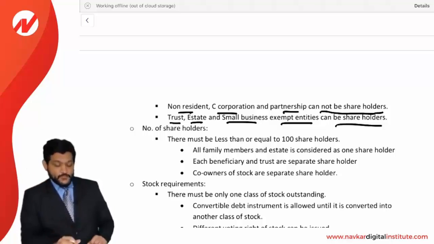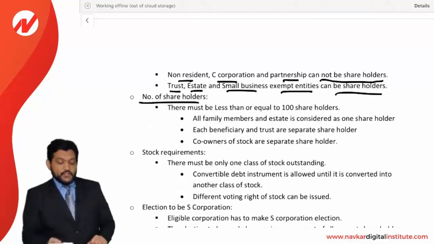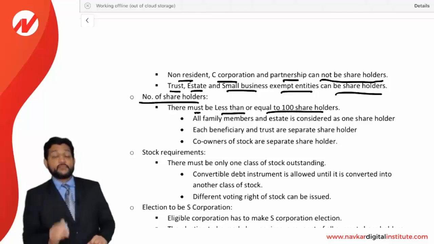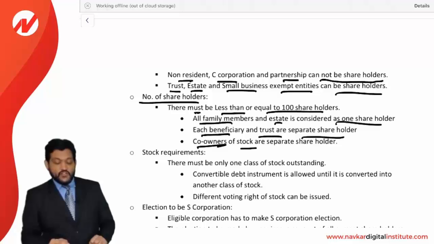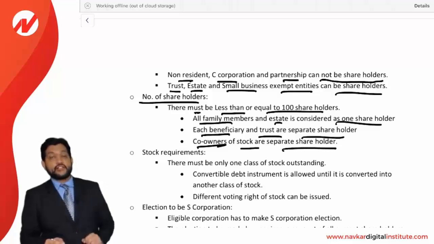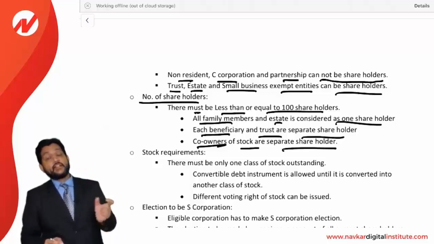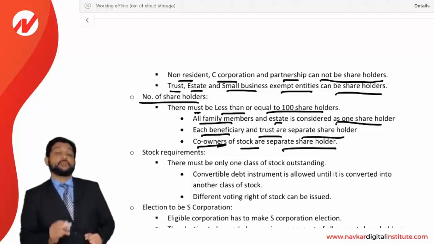an S corporation. Number of shareholders requirement. There must be less than or equal to 100 shareholders. It means the number of shareholders cannot be more than 100. All family members and the estate are considered as one shareholder. Each beneficiary in the trust is a separate shareholder, and co-owners of a stock are separate shareholders. This is for understanding purposes. Family and estate is one shareholder only. Beneficiaries in a trust are separate shareholders for the purpose of the number test, and co-owners are considered separate shareholders for the purpose of the number test.